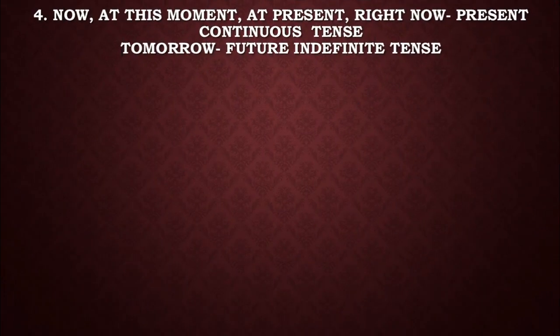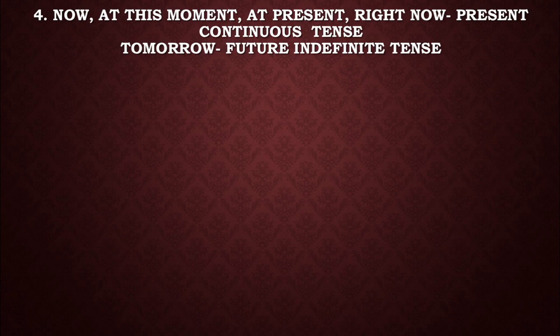Some words like now, at this moment, at present, right now. These words indicate present continuous tense. That means continuity. These words indicate continuity. Now, continuity. At this moment, at present, right now. All these words indicate continuity. So, when we get this type of words in a sentence, we will rewrite the sentence in present continuous tense. Dear boys, always keep in your mind that if we have tomorrow in our sentence, then the sentence will be in future indefinite tense.